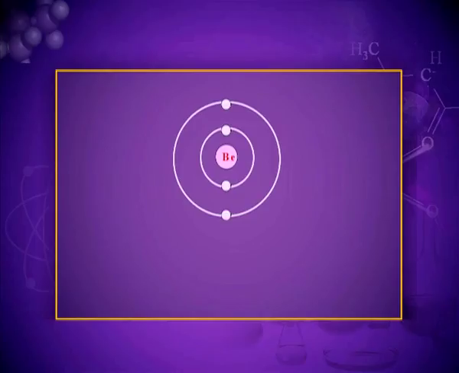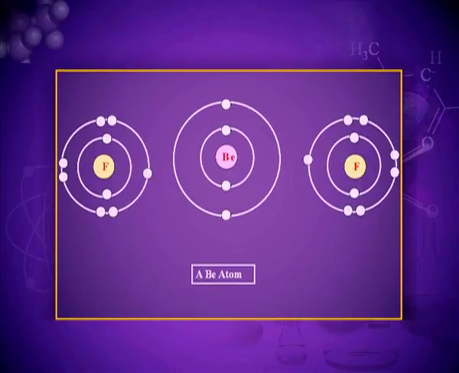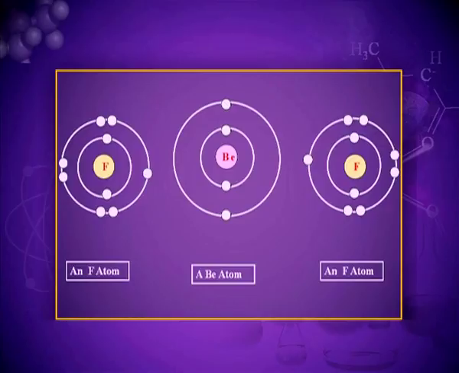Another example, beryllium. Atomic number of beryllium is 4. It has 4 electrons, 2 in the inner shell and 2 in the outer shell. Again fluorine atoms, atomic number 9, 2 in the inner shell and 7 in the outermost shell.